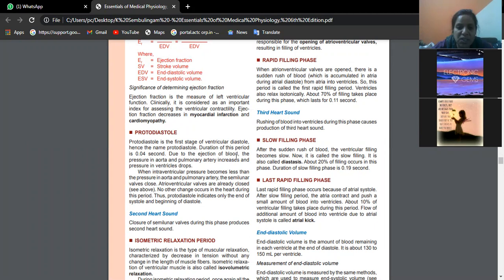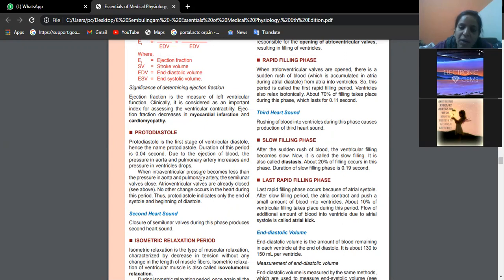Due to ejection of blood, the pressure in the aorta and pulmonary trunk is increased and pressure in the ventricle is dropping down, because the blood has moved from the ventricles into the pulmonary trunk and aorta, and the blood is no more present in the ventricles. That's why the pressure in the ventricles is dropping. The pressure in aorta and pulmonary trunk is increasing during protodiastole. This will be told in stepwise manner, beta. I told you as a summary. We need to understand the concepts slowly.